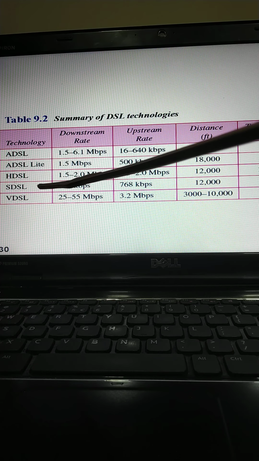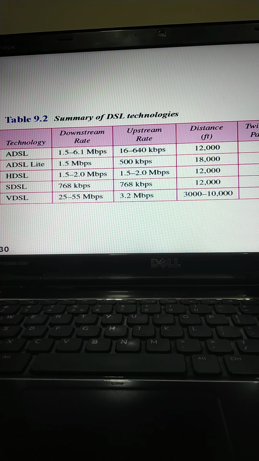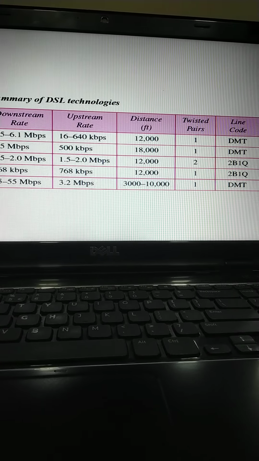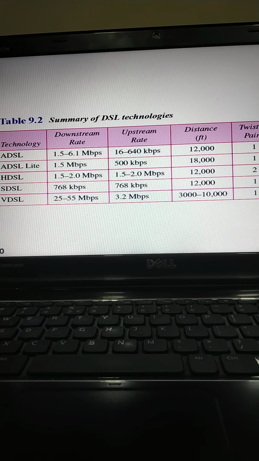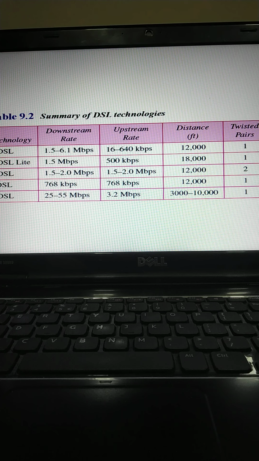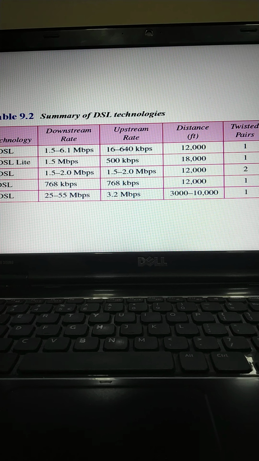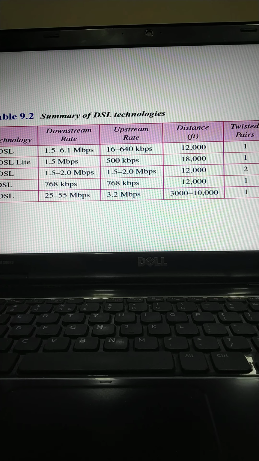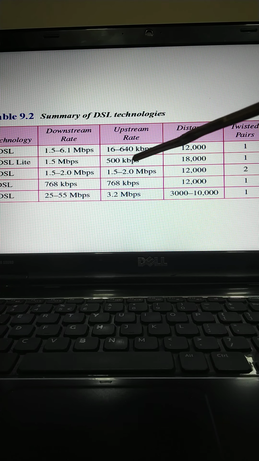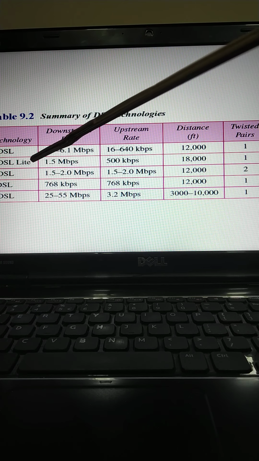ADSL Lite basically uses 256 DMT carriers with 8-bit modulation instead of 15-bit. However, some of the carriers may not be available because errors created by the voice signal might mingle with them. So it can provide a maximum download speed of 1.5 Mbps and an upstream rate of 512 kbps. So that's the second one, ADSL Lite.